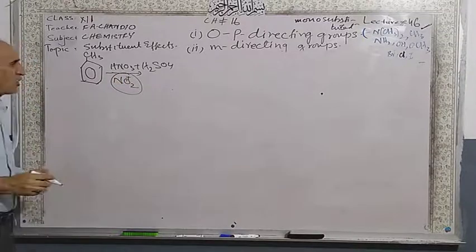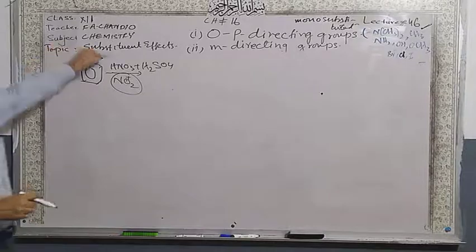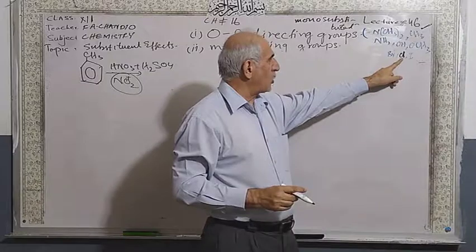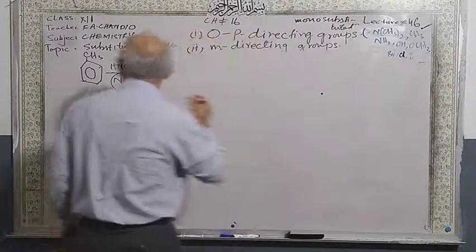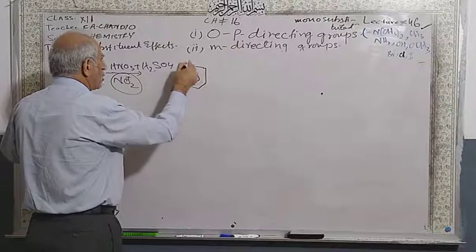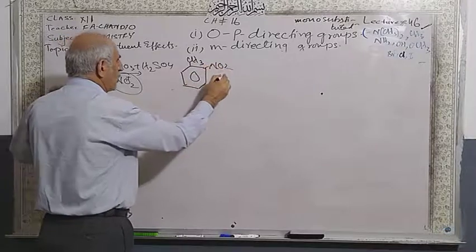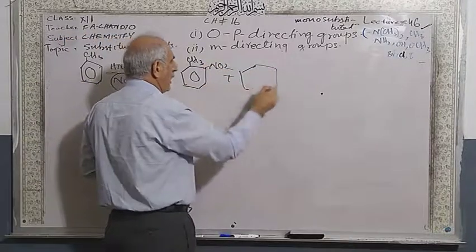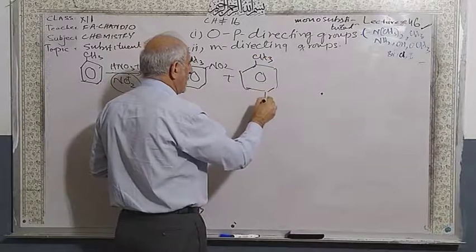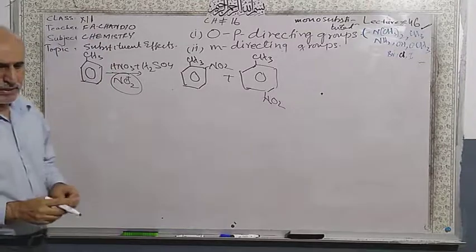This is the nitro group which is going to attack. This methyl group is an ortho para directing group. Previously I told you chlorine is an ortho para directing group. So this is formed at normal temperature, attacked at the ortho position, ortho nitrotoluene, and para nitrotoluene, if the temperature is low.